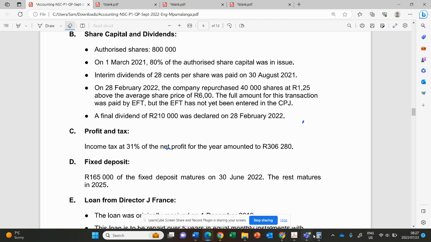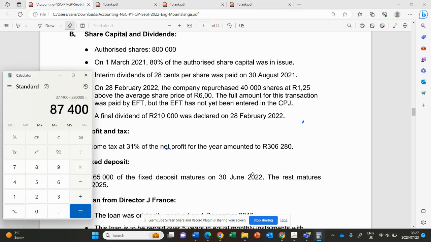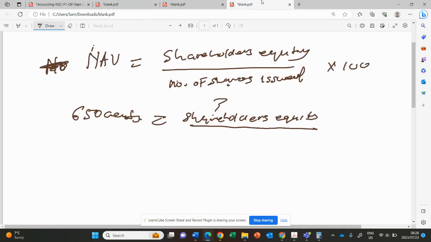So in order to get the number of shares issued at the end, we'll just say issued at the beginning, which was 640,000 because it's 80% of what? Of 800,000. So that would be 640,000 shares. Then we need to minus what? The 40,000 for repurchases. Then we'll get the number of shares issued at the end, which is 600,000. Then from there we'll say, okay, this is the 600,000 shares here.